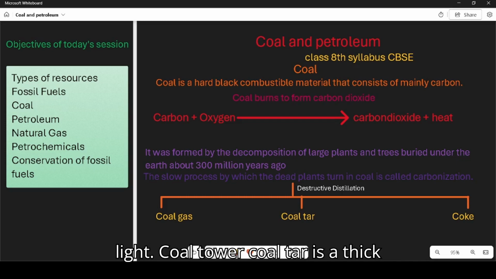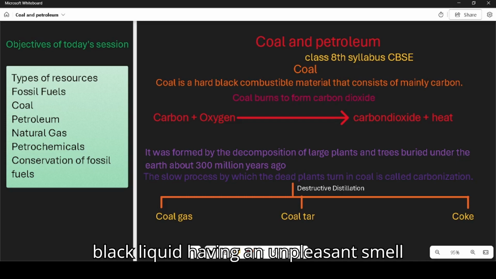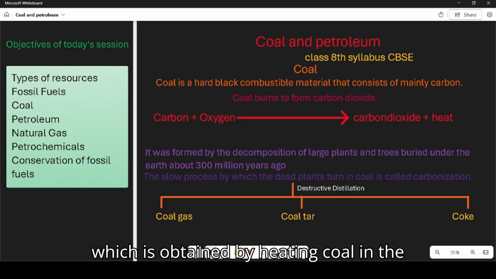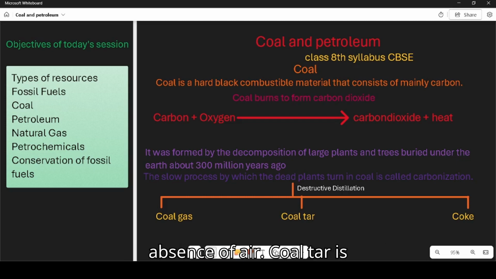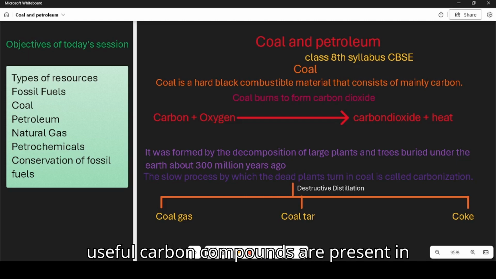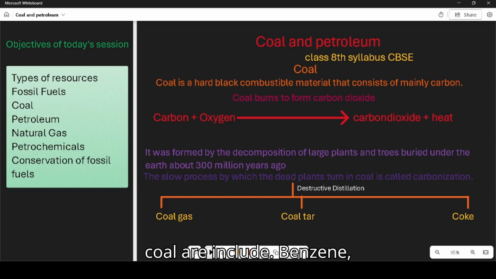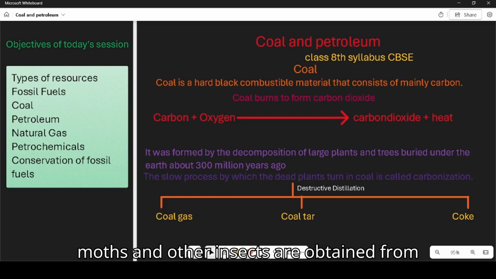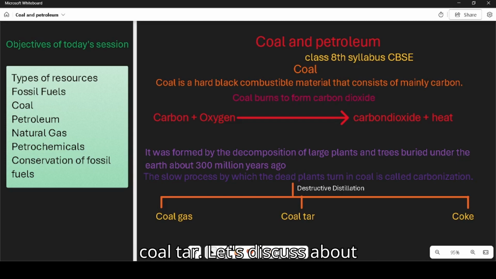Coal tar. Coal tar is a thick black liquid having an unpleasant smell which is obtained by heating coal in the absence of air. Coal tar is not a single compound. Coal tar is a mixture of about 200 carbon compounds or organic compounds. The useful carbon compounds present in coal tar include benzene, toluene, naphthalene, anthracene, phenol, and aniline. Thus, naphthalene balls used to repel moths and other insects are obtained from coal tar.